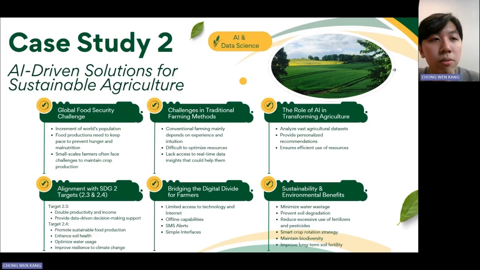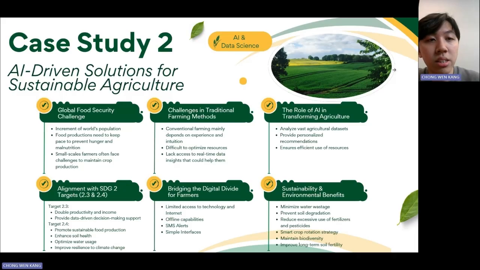First of all, global food security challenge. The increment of the world's population nowadays means food production needs to keep pace to prevent hunger and malnutrition. However, small-scale farmers who produce a significant portion of global food often face challenges such as unpredictable weather, resource inefficiency, and pest outbreaks in maintaining crop production.